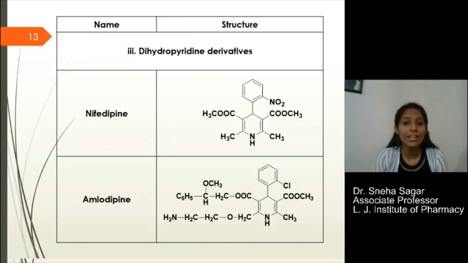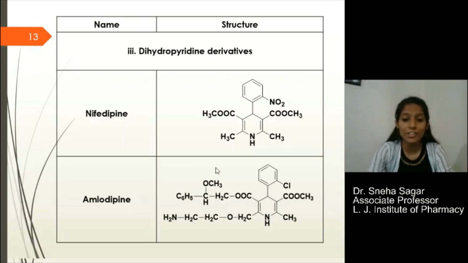Another class is dihydropyridine derivatives. In that we have all the dipines like nifedipine, amlodipine, felodipine, nimodipine, nicardipine, and many more. In nifedipine, the pyridine ring system is present, and an ester group plus a nitro group is present. In the case of amlodipine, a few modifications are there. Instead of the nitro group, we have a chloro group here, and the ester group is different.